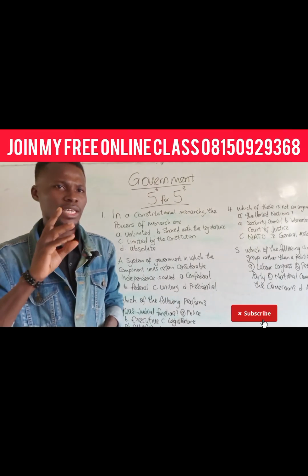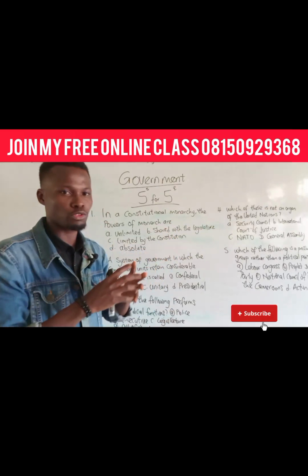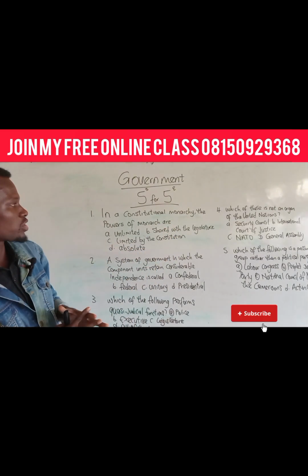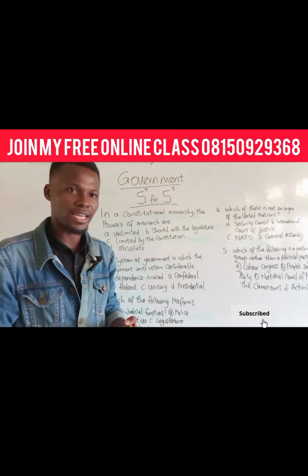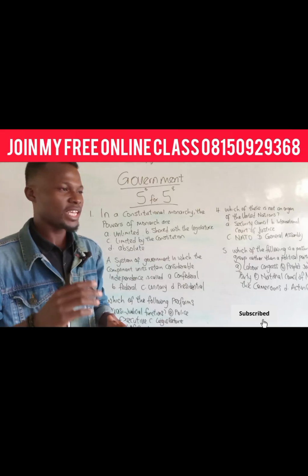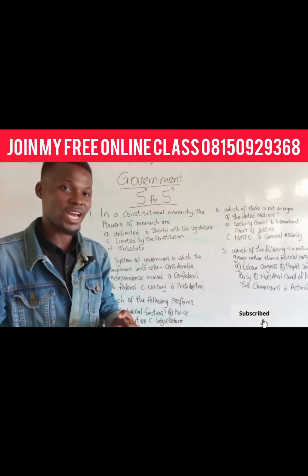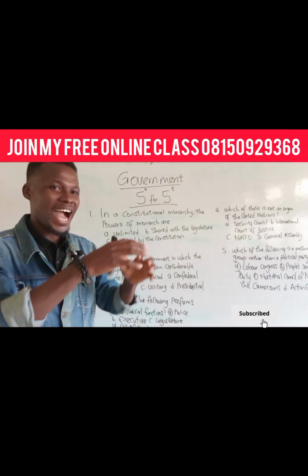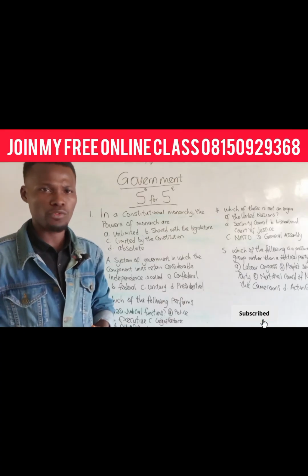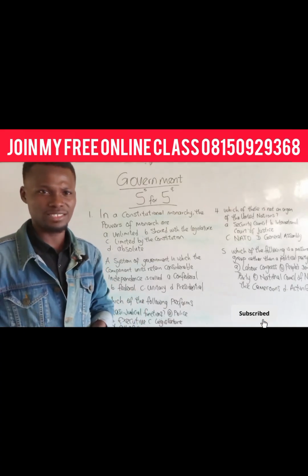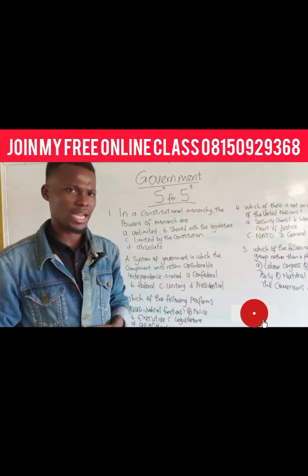Now, secret 2 is that once you are able to trace the origin of that question, study that topic. So I told you already that question 1 is from constitution, constitutionalism, monarchy, and types of monarchy. Which means if this question drives you into constitution, constitutionalism, monarchy, and types of monarchy, then you need to stay there and study what is constitution. What are the sources of constitution? What is constitutionalism? What is the monarchical system of government? What are the types of monarchical system of government?